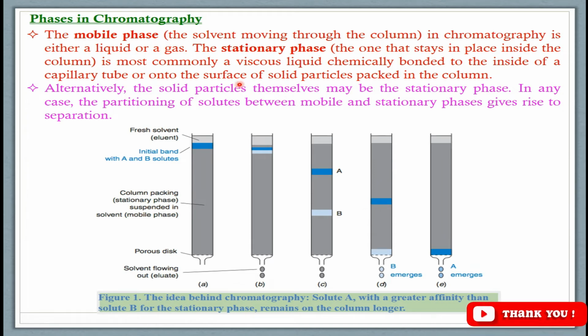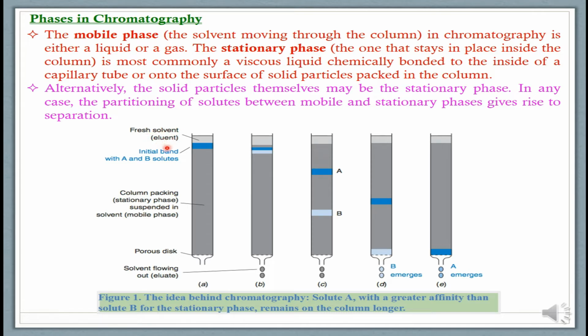Now we will see in detail the phases in chromatography as we discussed on the previous slide. The mobile phase is the solvent moving through the column. So we have, for example, a column, and this column is packed with the stationary phase, and then from above we add fresh solvent, and we call this moving solvent the mobile phase, or a more technical name for it is eluent.